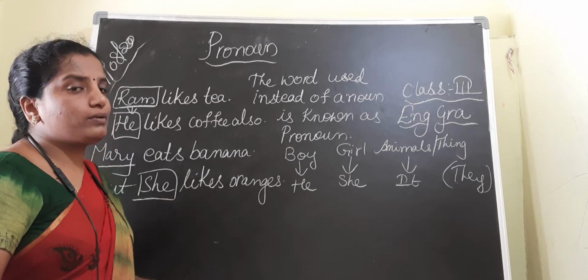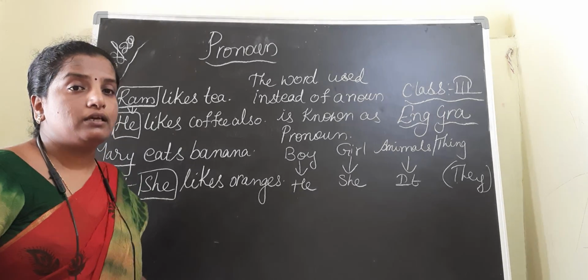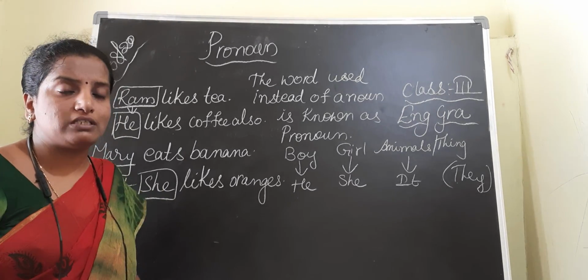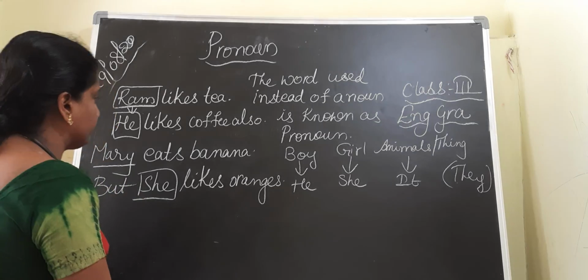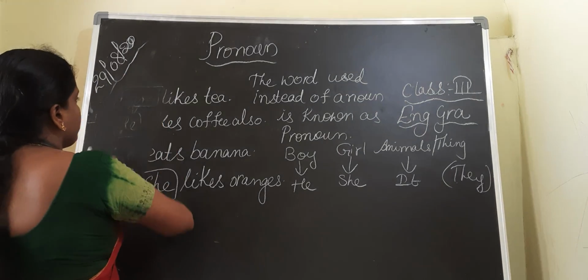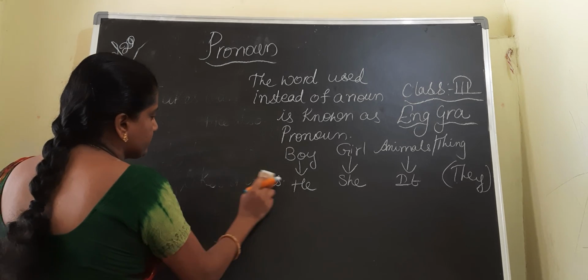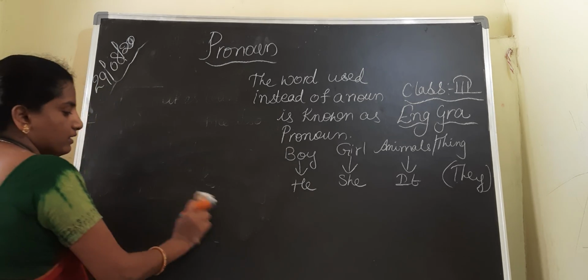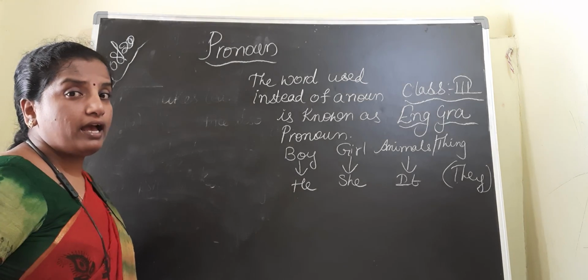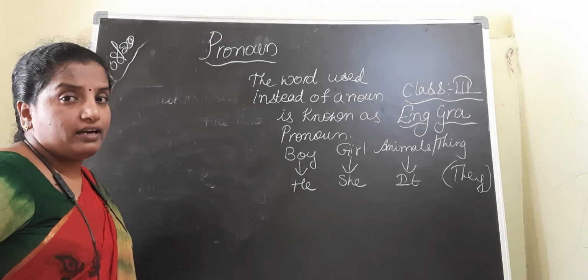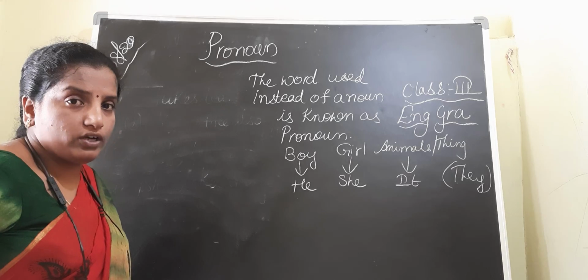Now coming to the personal pronouns, the pronouns which are used for persons. We have a list, children. Suppose I, you, me, our, your, and so on are used for persons.